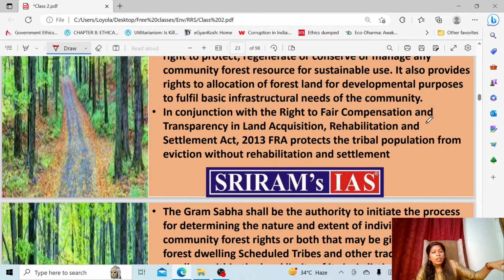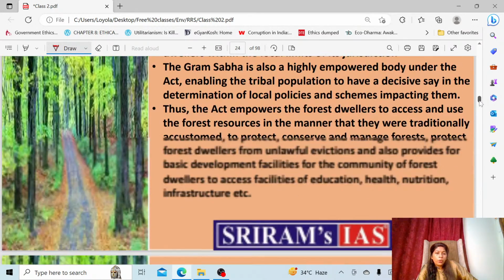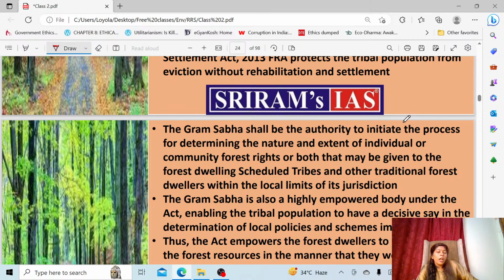You'll go to the next point. This is important. The Gram Sabha, we already know there is a lot of confusion everywhere. The statement is misused. They are saying the Gram Sabha is the one who is going to settle these results. You have to be very careful that the Gram Sabha will be the authority to initiate the process, and they are given much power in designing what kind of projects can be brought out in these areas.